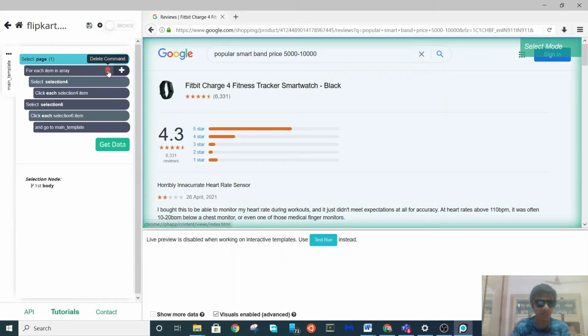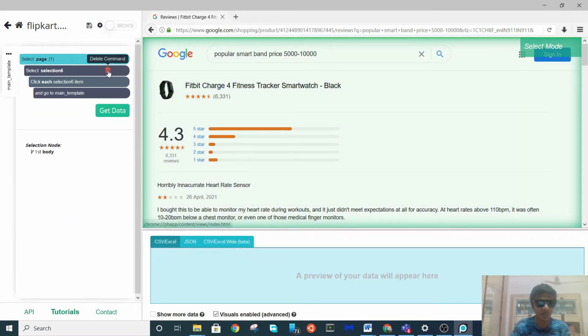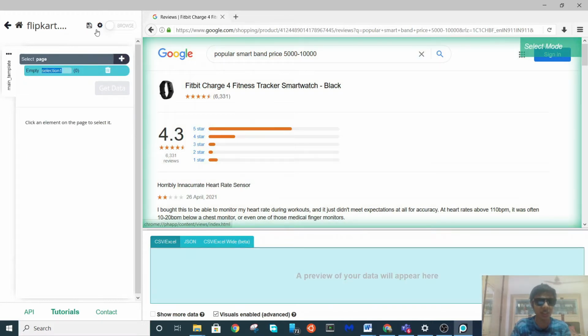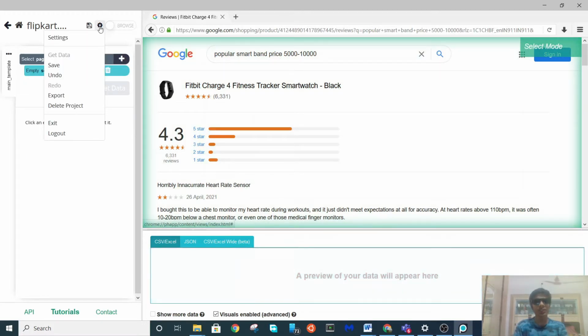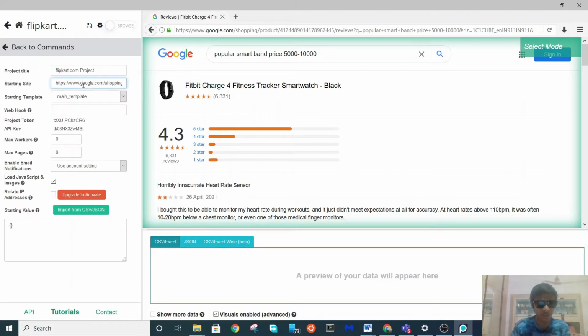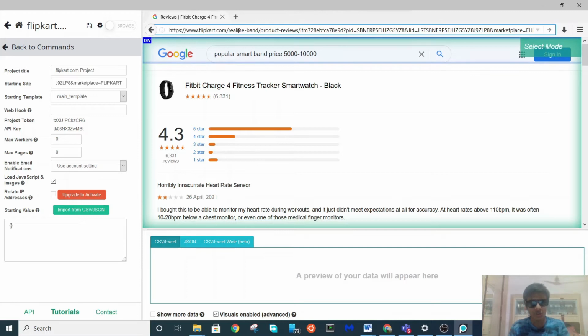Let me recreate the project to make it easier. Since this project is already created for another website, another link, I need to change the starting site. So let me delete this site and paste this new one over here, and here also.